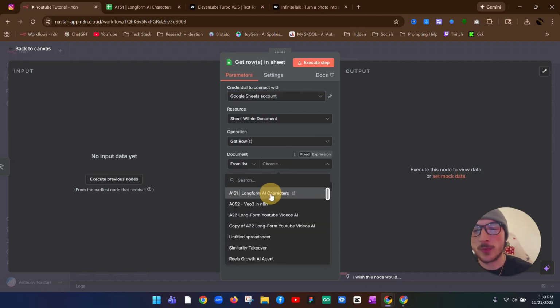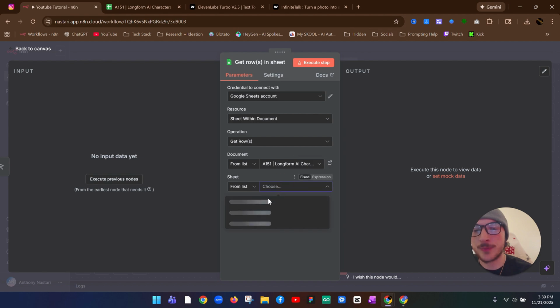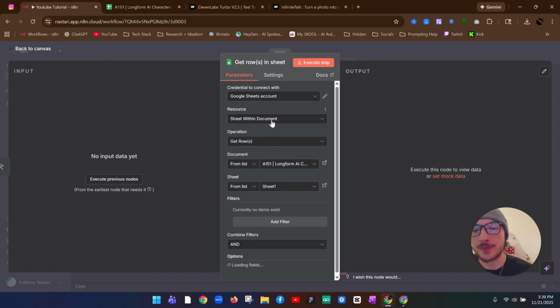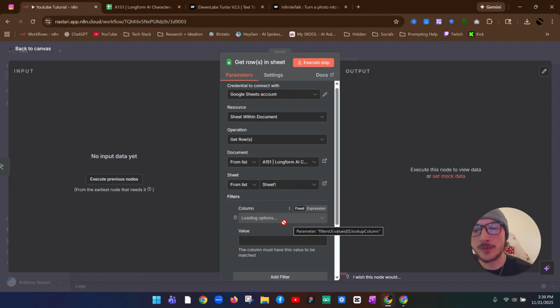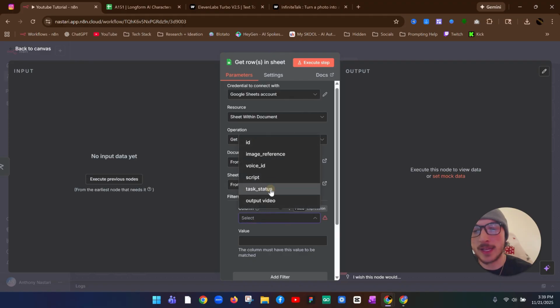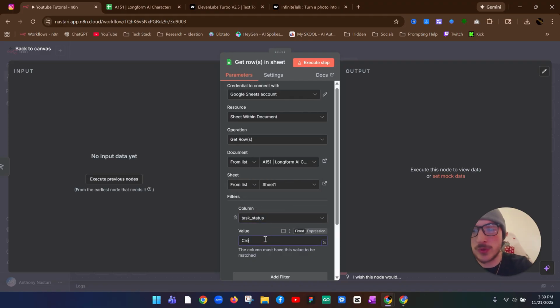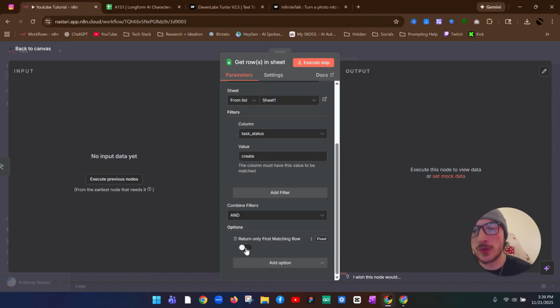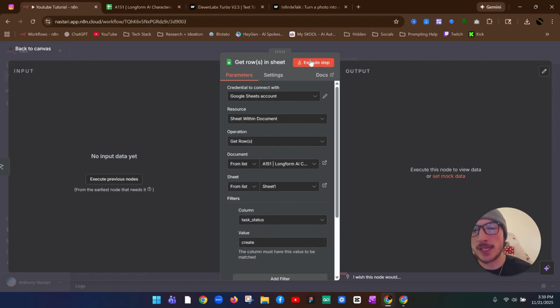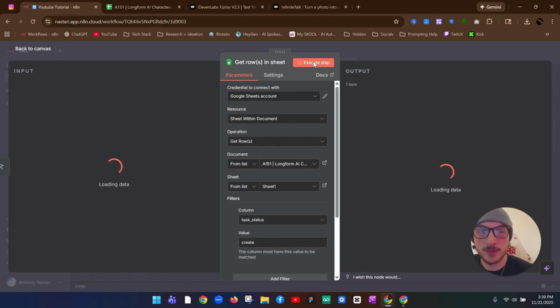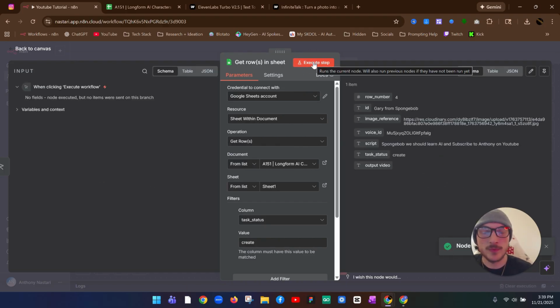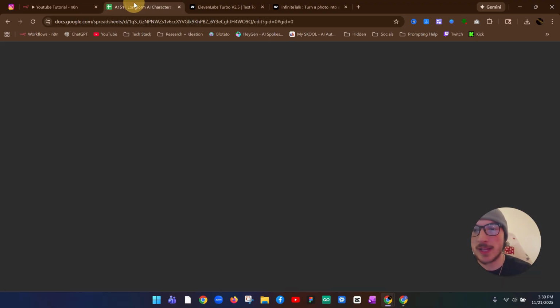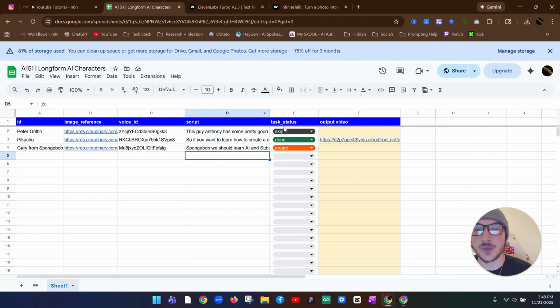We're going to pick the sheet that we were working on, A151 long form. Sheet 1. We're going to want to add a filter. Column, we want to get task status, and we want to put the value to create. And then we can add an option, return only first matching row, toggle that on, and then that's it. We want to execute the step. And as you can see, it did output the Gary from SpongeBob, which was the next one we wanted it to select. So we know that that is working absolutely perfect.